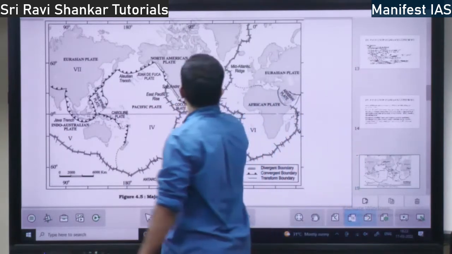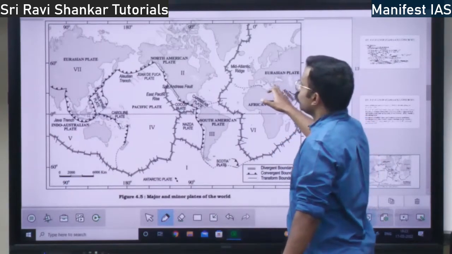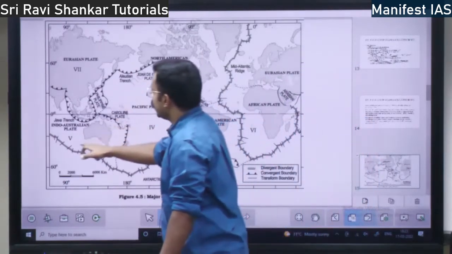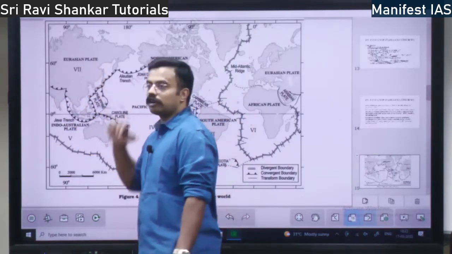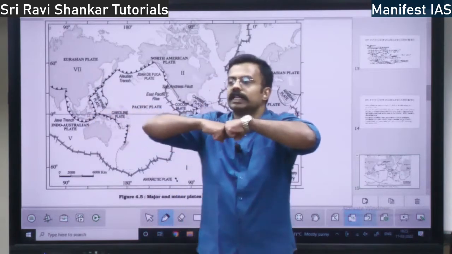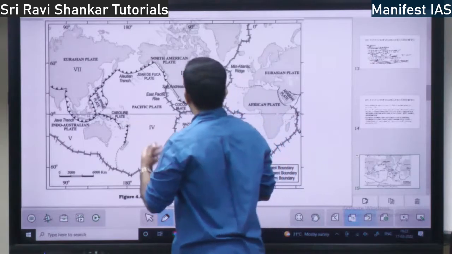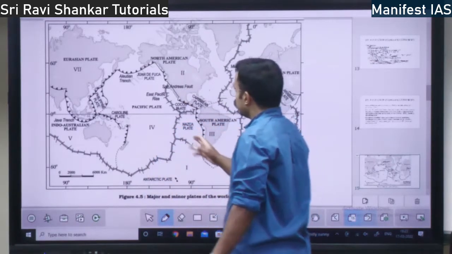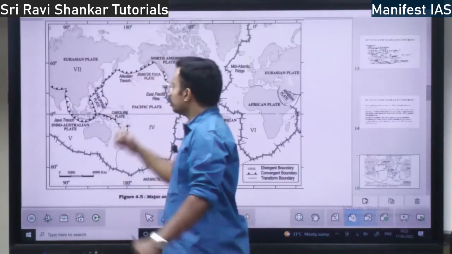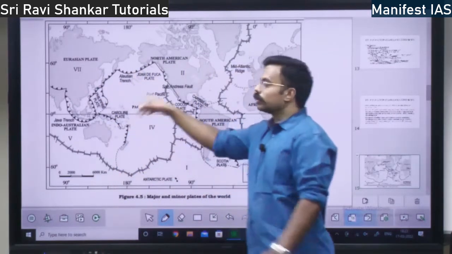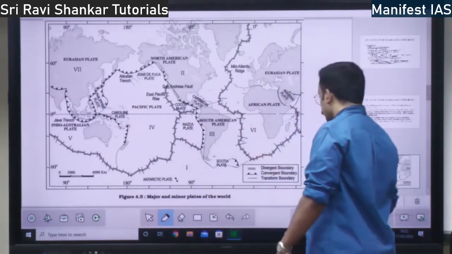See here you have the Eurasian plate, Indo-Australian plate. See, this is also a continental plate, this is also a continental plate. Continent plate is converging, right? Ocean continent converging, the best example is, take this plate, Pacific plate and Eurasian plate. Both of them are coming together, continent ocean convergence, right? This is the example.